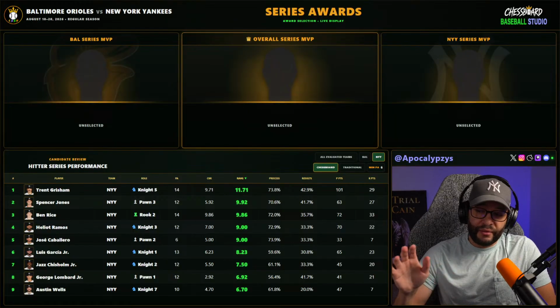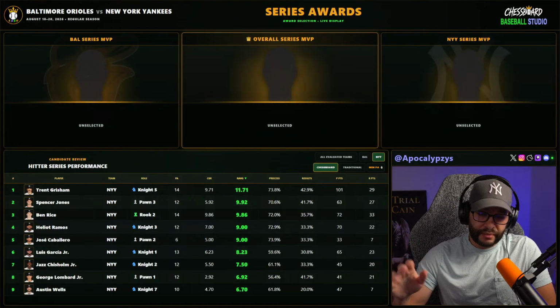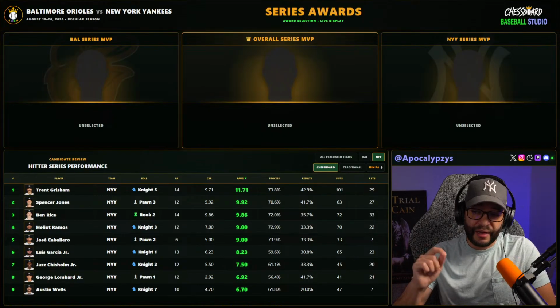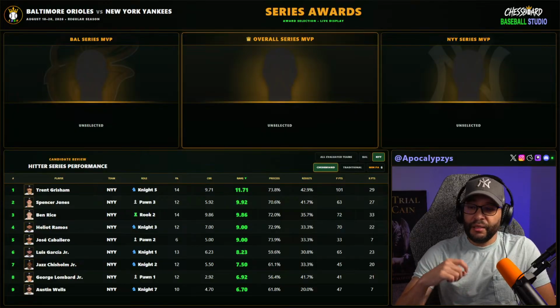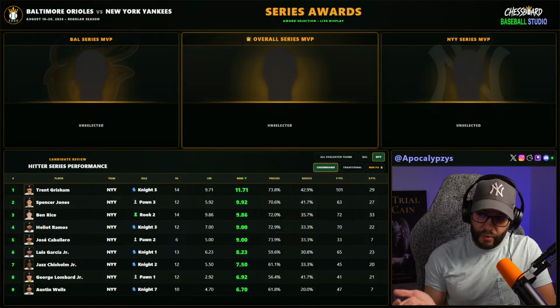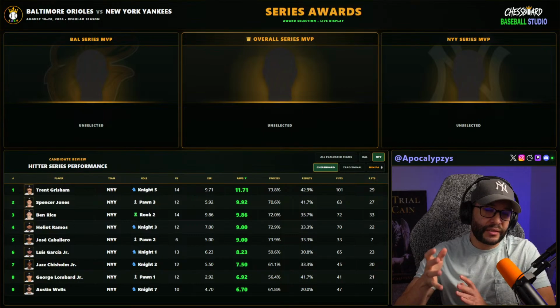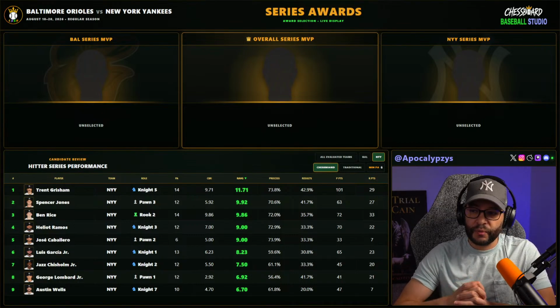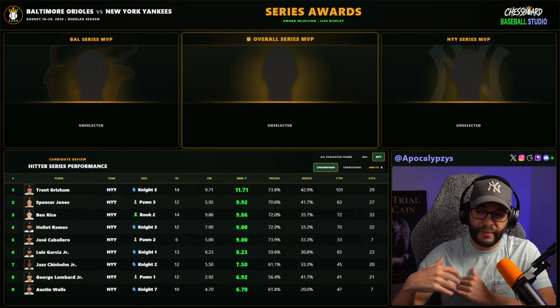But even in some instances where a player qualifies, and they may have a higher RAvg average than someone else, it doesn't mean that they get the award automatically. So we'll look at everything. Yes, the main driver for these awards is RAvg average in accordance with Chessboard Baseball. So that's kind of my driver.